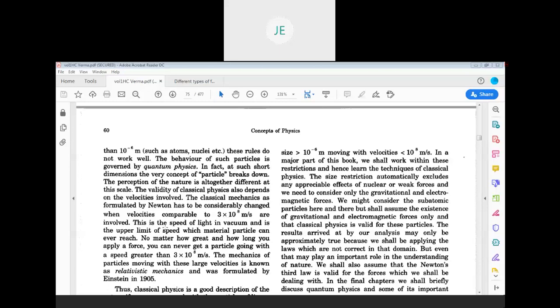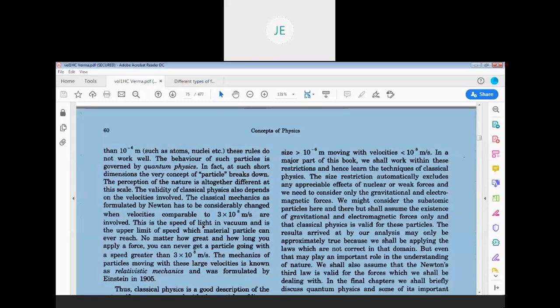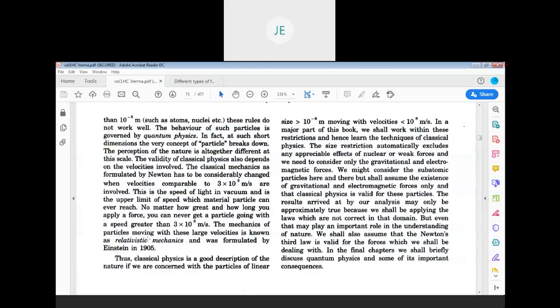And there is also relativity theory, which was explained by Einstein when bodies are moving with large velocities. This is about classical physics and quantum physics. The force which acts in the classical physics range is only gravitational force, and if you go in depth, electromagnetic, nuclear and weak forces come under quantum physics.